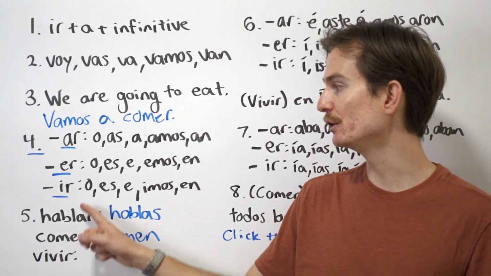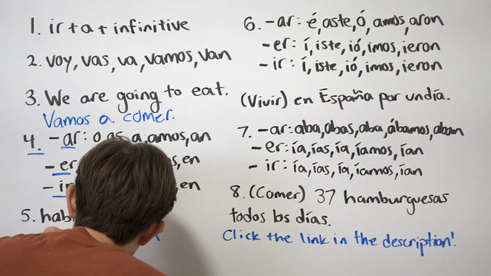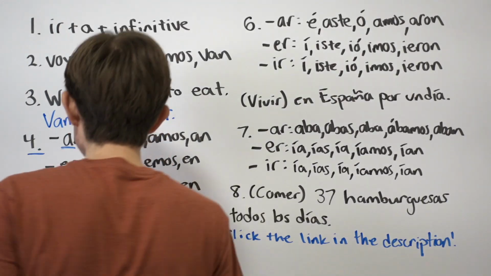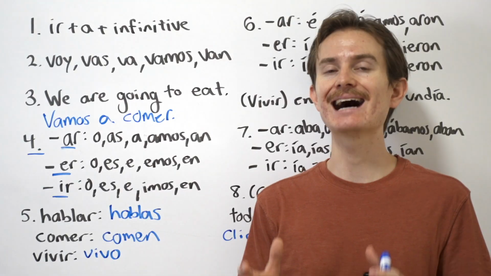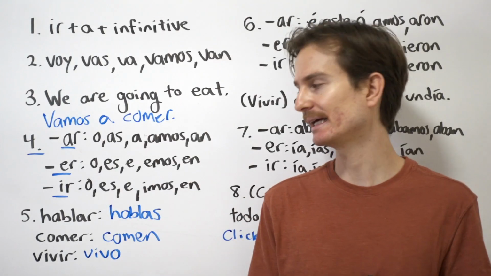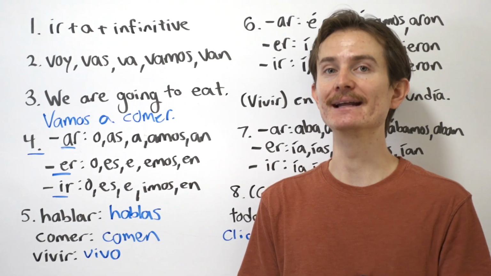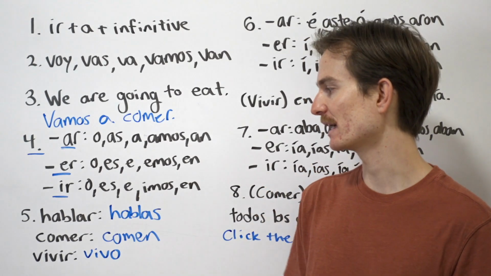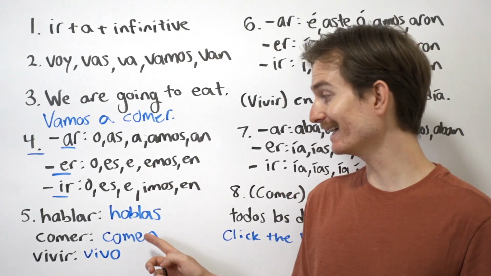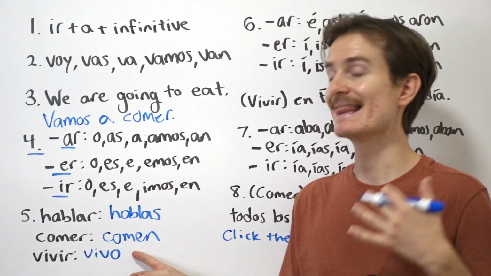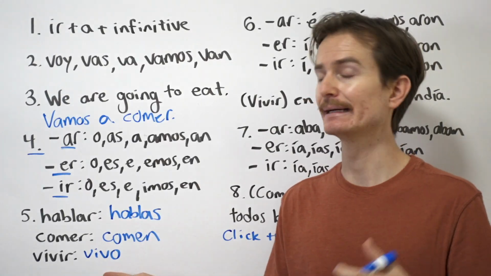And then we're going to add on the new ending according to our rule, which would be o. So we have vivo. Remember that the verb vivir, the pronunciation of the V in Spanish sounds like a B in English, okay? So it's not vivir. No, it is vivir. It's kind of a soft B sound, okay? So hablas, you speak. Comen, you guys speak. And depending on the context, this could also mean they eat, for example. And finally, vivo, okay, I live.